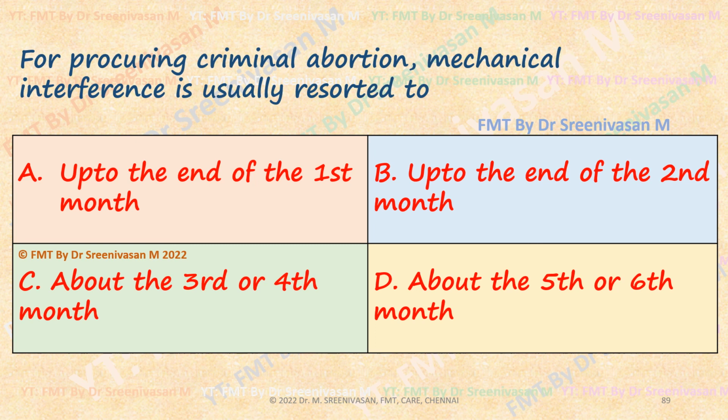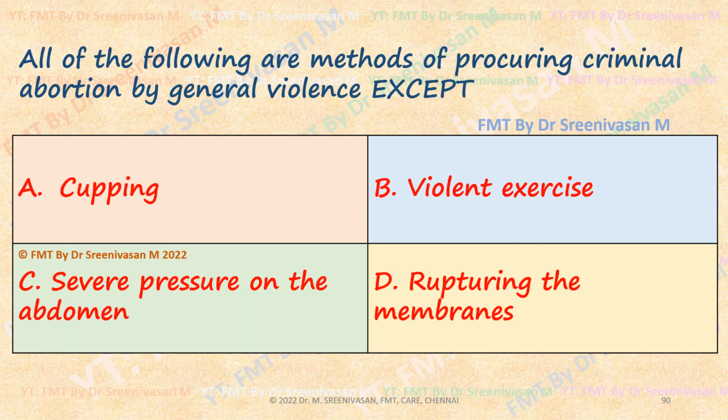For procuring criminal abortion, mechanical interference is usually resorted to. As we have seen, it is in the third or fourth month. The first month is general violence. If that fails, abortifacient drugs in the second month. The third month is mechanical interference like the abortion stick. All that we have already discussed. Cupping is the general violence in the first month.